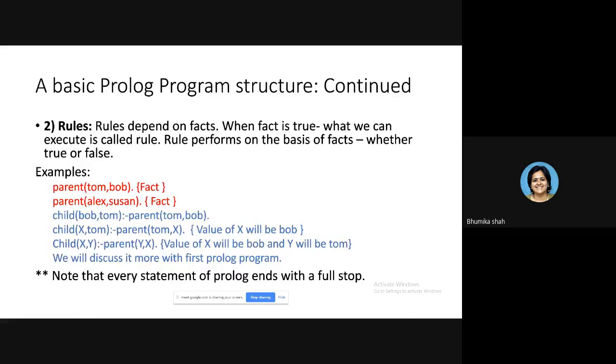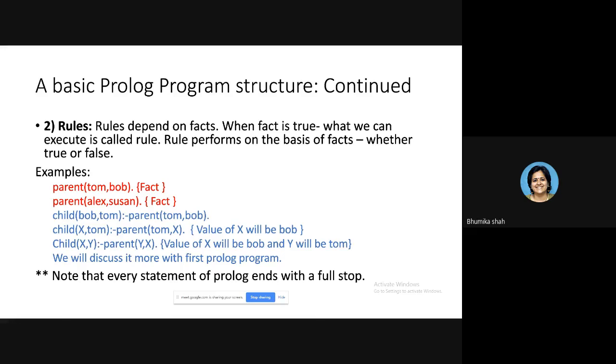Okay. What is a rule? Now see, as I have said earlier, writing rules is not compulsory, but for manipulating the information or knowledge that you have given to your computer in the form of a Prolog program, you need to write certain rules. So what is a rule in Prolog? Rules are something which depends on facts. Whenever your fact is true or false, depending on that, when some action needs to be performed, you can write that action in the form of rules. Meaning a rule is going to be true based on whether the fact is true or not.